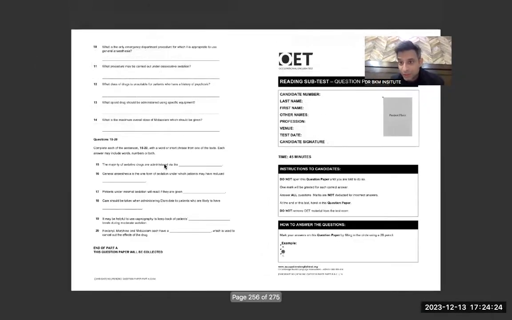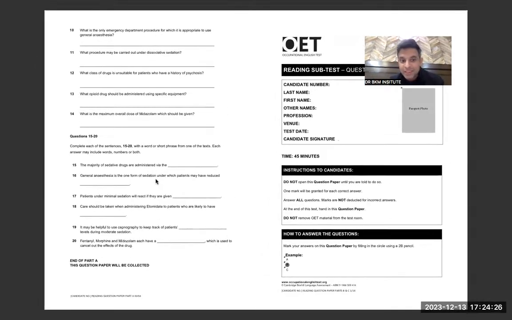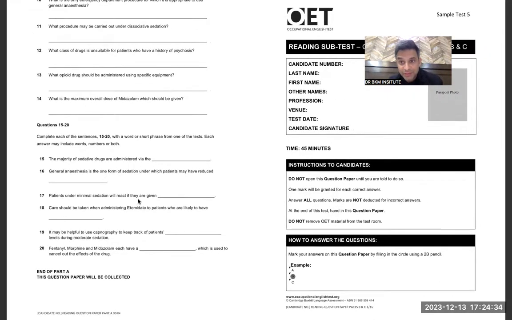But I'm not saying do it by yourself. Then general anesthesia is one of the sedation levels under which patients may have reduced, I don't know in which part it can be, patients under minimal sedation. Minimal sedation was given in the word minimal, moderate, B, sir. D part. B, then sir. B. Care should be taken while administering etomidate.